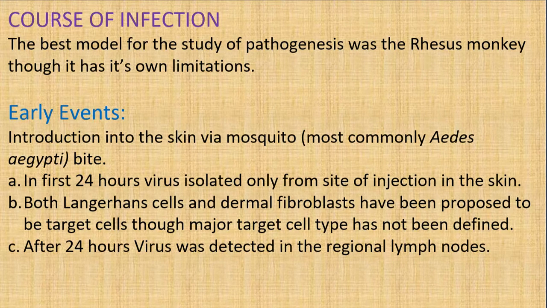So how does the course of the infection occur? There are early events and late events. In the first 24 hours, the virus can be isolated only from the site of the injection in the skin. Both Langerhans cells and dermal fibroblasts have been proposed to be target cells, though the major target cell type has not been identified. But after 24 hours, the virus can be detected only in the regional lymph nodes. So within 24 hours, if you are searching for the virus, it can be isolated from the site of injection in the skin. But after 24 hours, the virus can be detected only in the lymph nodes.